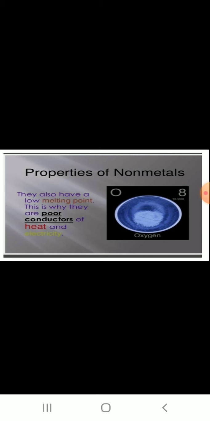Another property of non-metals is that they are usually poor conductors of heat and electricity. And one more point, they also have a low melting point. It is having a low melting point. That is why non-metals are not used in making utensils.